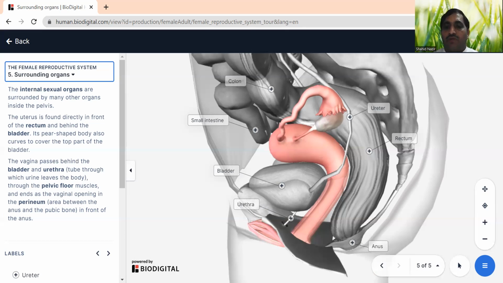When we talk about internal sexual organs, we are talking about the fallopian tube, the ovary, the uterus, the cervix and the vagina. And when we talk about external organs, we are talking about the clitoris and other parts like the vulva. They are outside the body, and all these are very important.